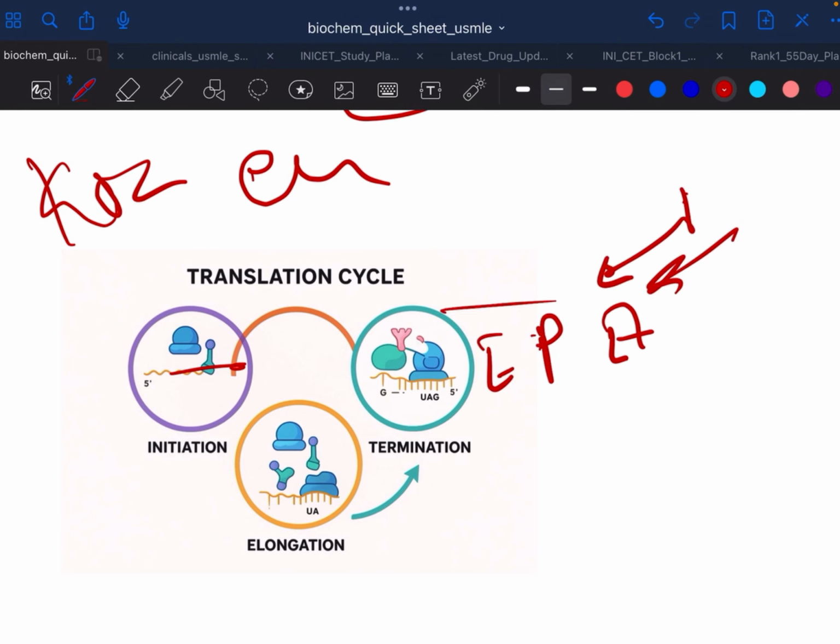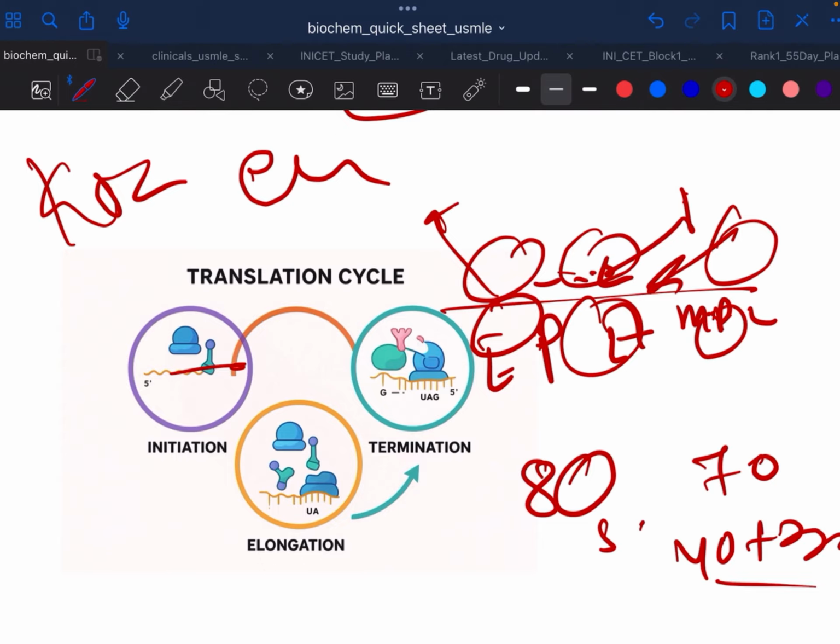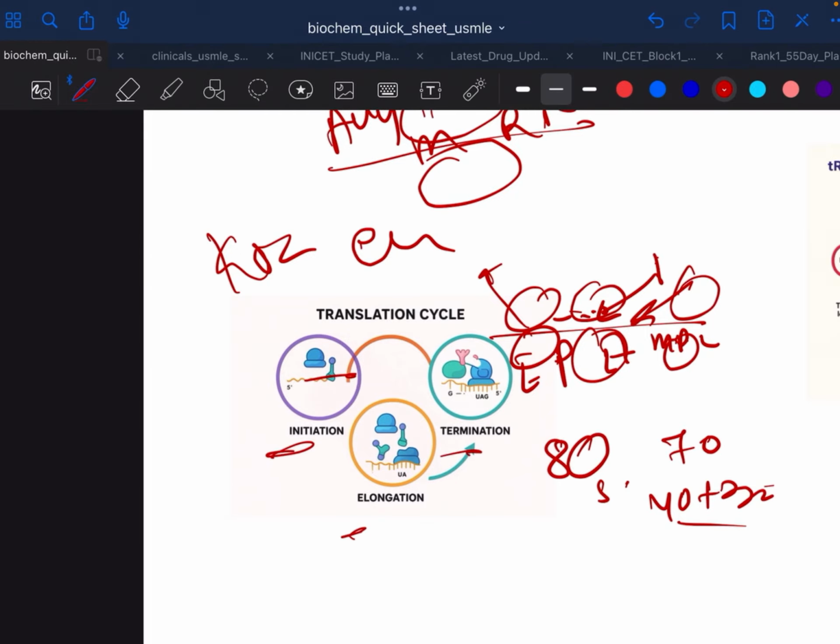The tRNA comes from there. This reads the mRNA in this direction. A peptide bond is formed, then exit, and an empty ribosome is there. So it all happens in the ribosome. In prokaryotes it is 70S, 50 plus 30. So this is so simple. Initiation, elongation, termination, there are 3 steps.